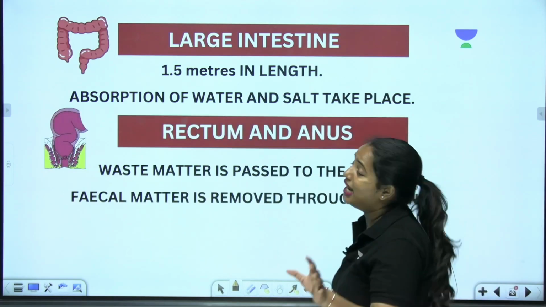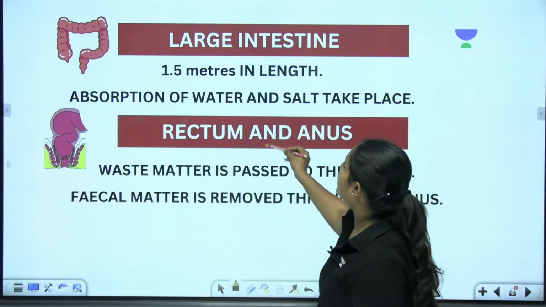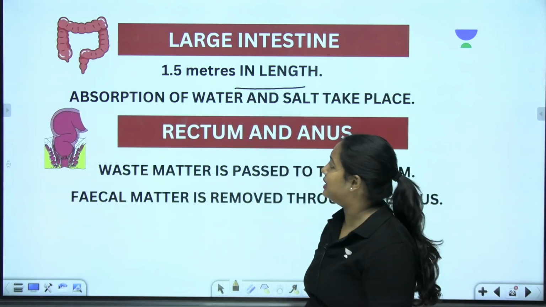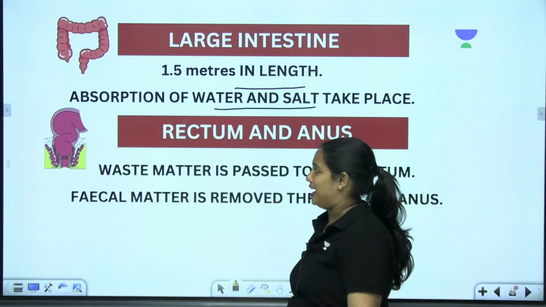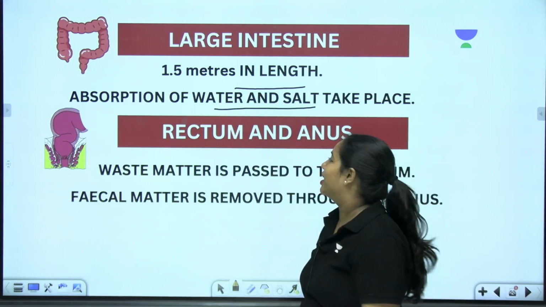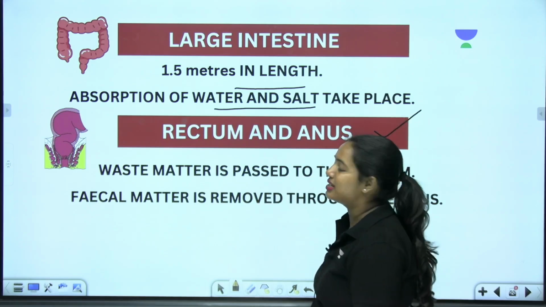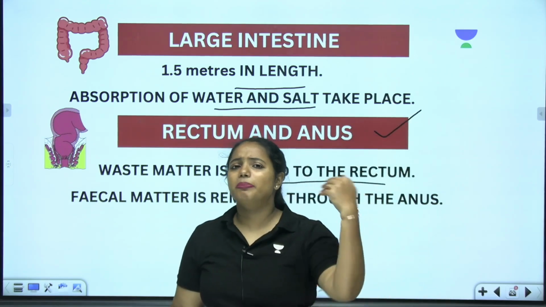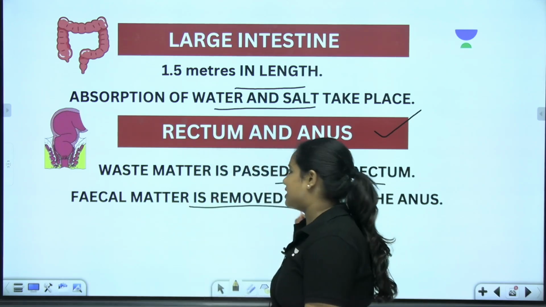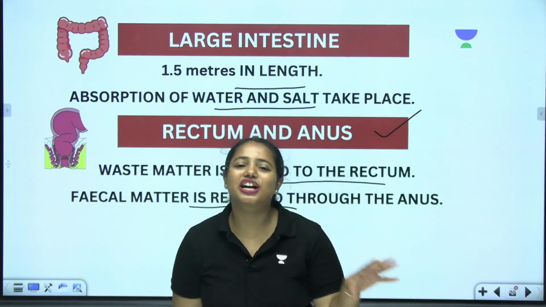It's all about the large intestine. So the large intestine is 1.5 meters in length, and here the absorption of water and salt takes place. And what about the final one? Rectum and anus. So waste matter is passed to the rectum, and this will be ejected through the anus. Got it? And I hope you're clear with the parts.